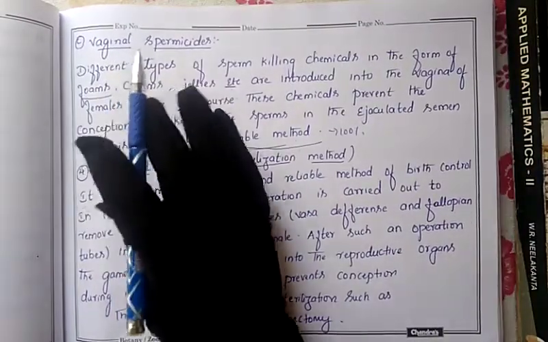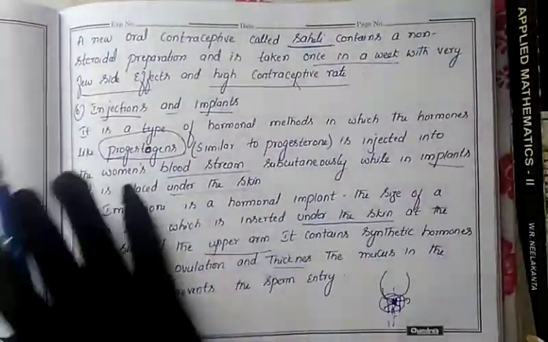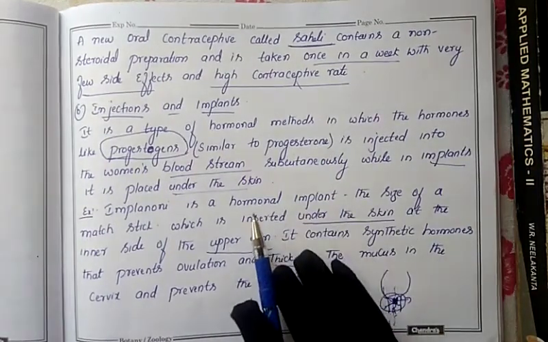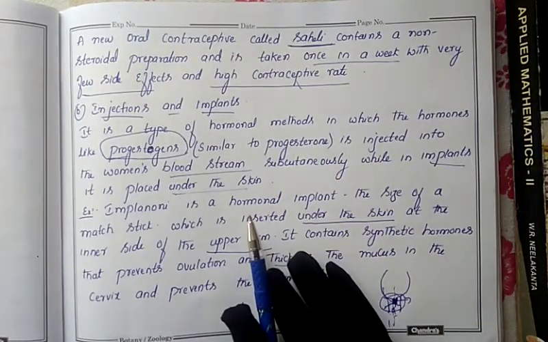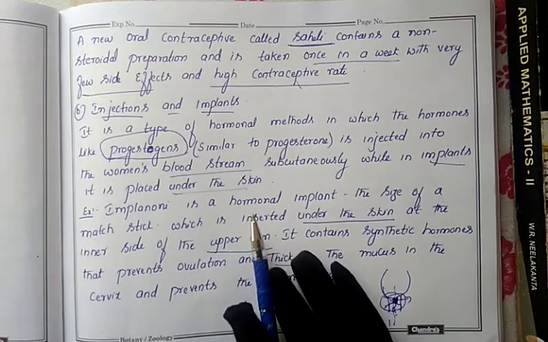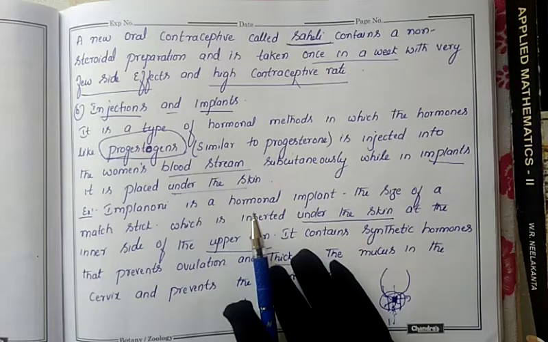It is used by the female during intercourse. Even the injection is used by the female, and the oral pills also give 100% result. But when we use these methods in the female body, a lot of side effects will occur. Among them, one big side effect is that it can make the female infertile. If she continuously goes on using these chemicals or hormones in her body, these hormones will finally permanently prevent ovulation in the female body, so that such a female is unable to conceive.